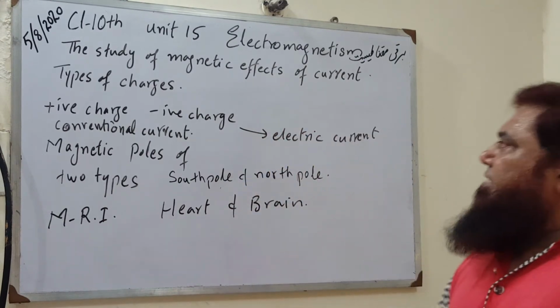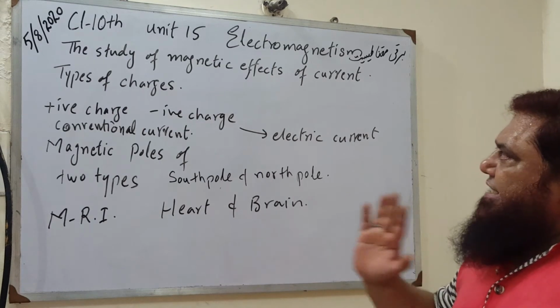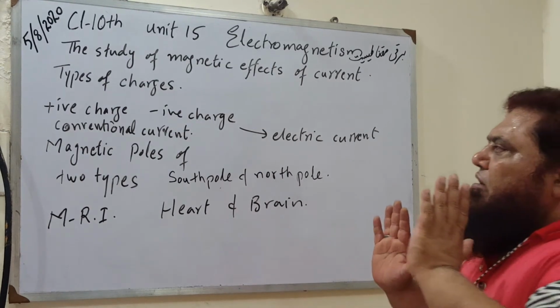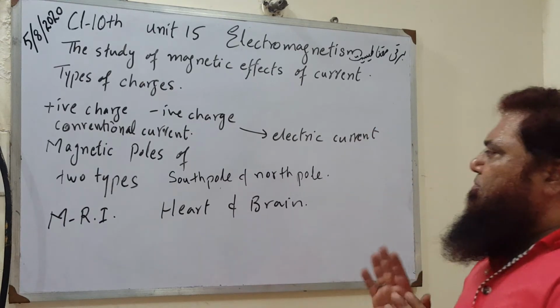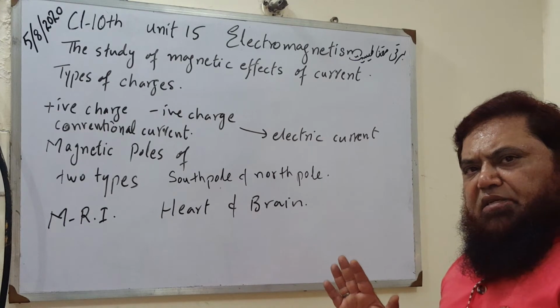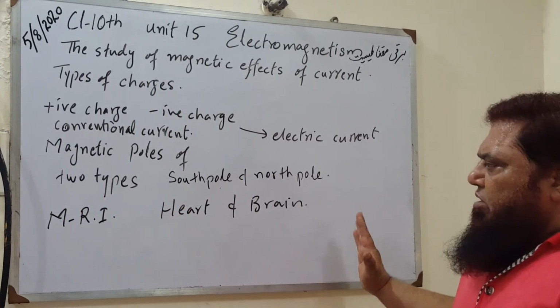Fundamental difference between magnetism and electricity. What is the fundamental difference? Electricity can be due to the flow of one type of charge, whereas the poles are always due to the formation of south and north.